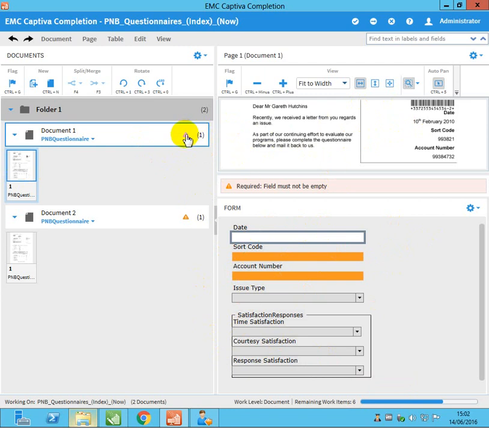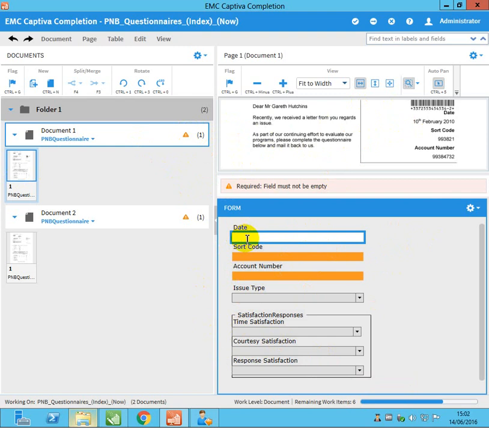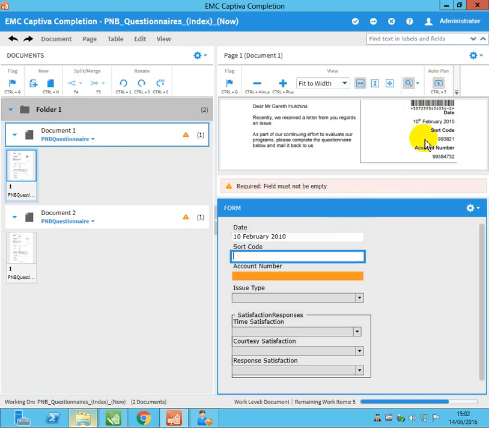Here you can see some error warnings, because some required fields are not indexed. If this one is 10th Feb 2010, you can enter the data. The sort code 993821.